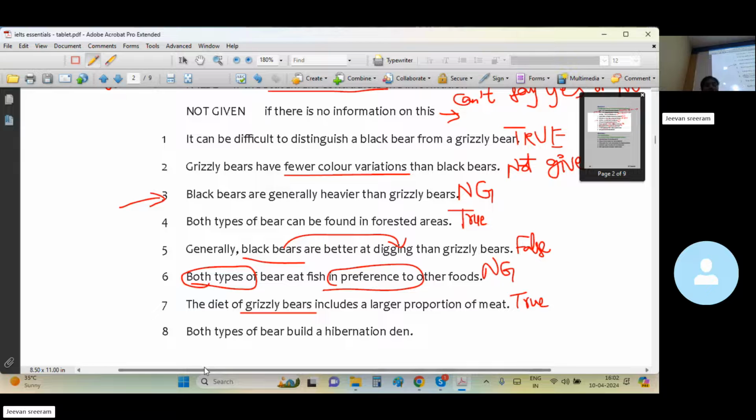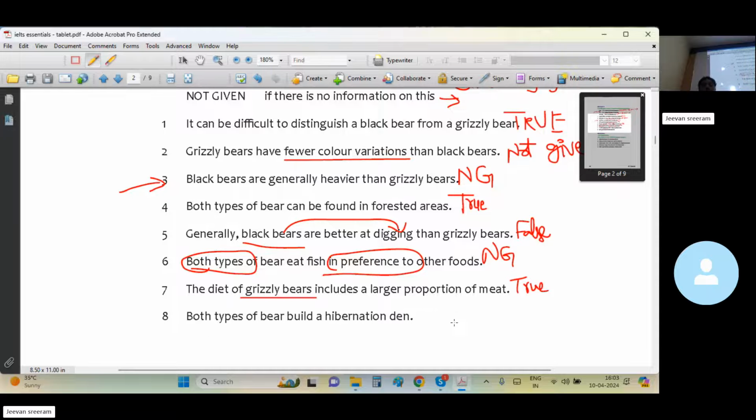Both types of bear build a hibernation den. Is it true? It's false?